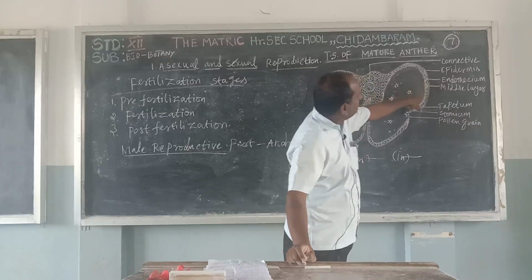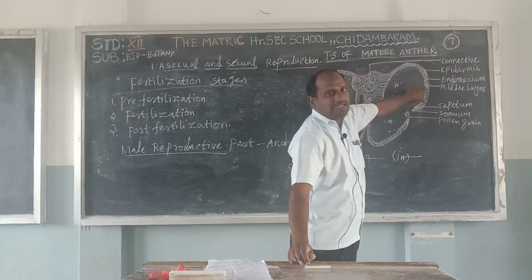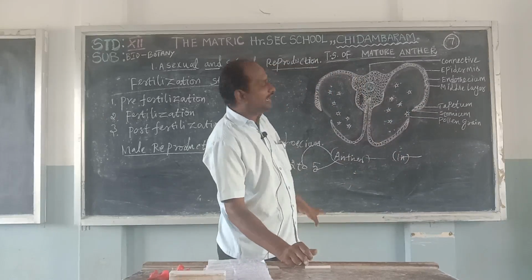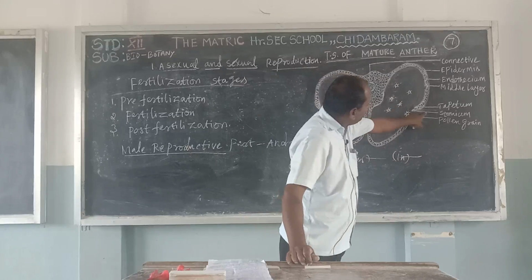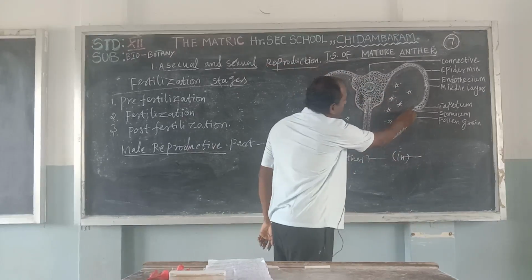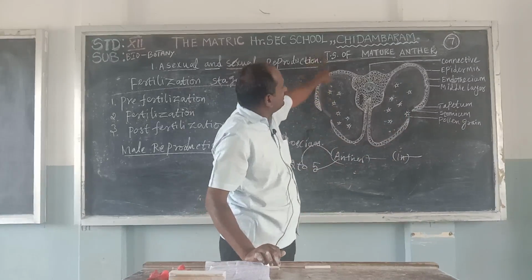The middle layer lies in between, in the middle portion. Tapetum is the main part of the anther. Stomium is the end of the mature anther. The dots are the pollen grains present in the TS of the mature anther.